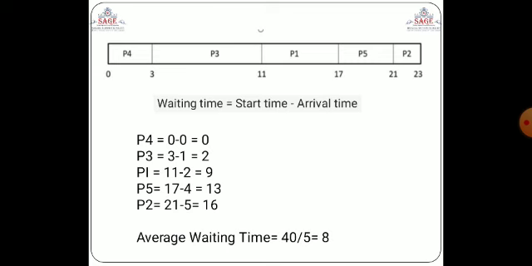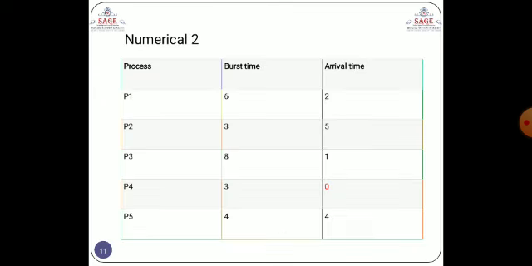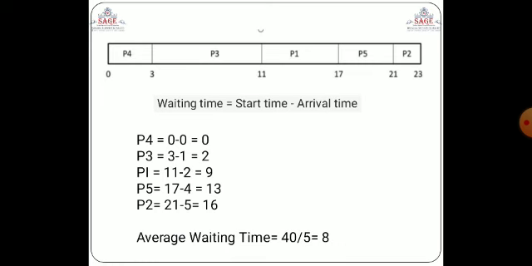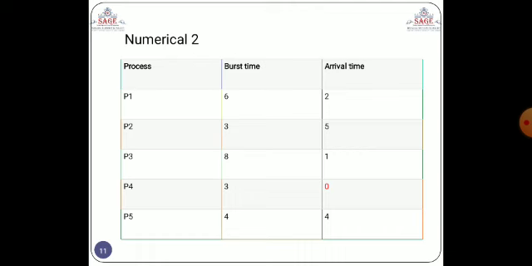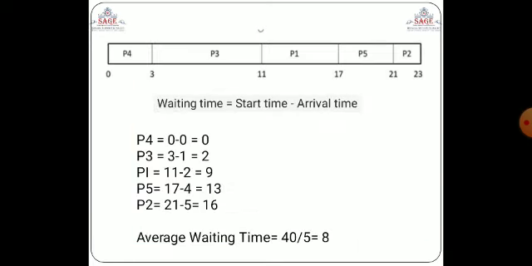So first of all we are going to prepare the Gantt chart. You can see that for each process we also have an arrival time. So first of all we check the priority. The first priority is P4 because it has arrival time 0, it comes first. So we execute the P4 process first, from 0 to 3, then P3, then P1, then P5 and P2. So here you can see that we have different arrival times and different burst times, so we prepare our Gantt chart.